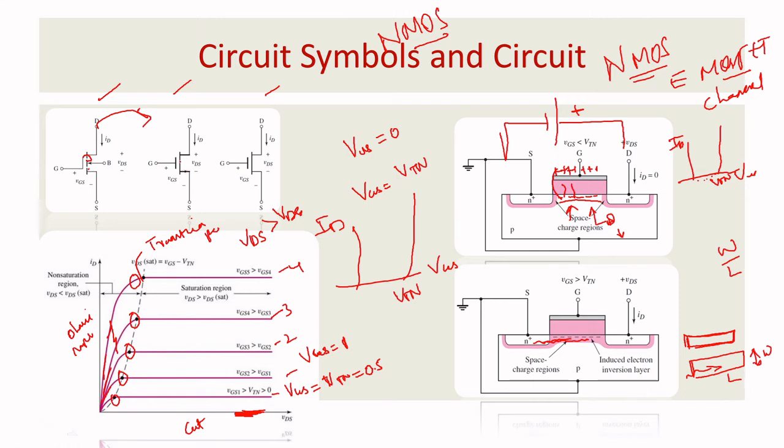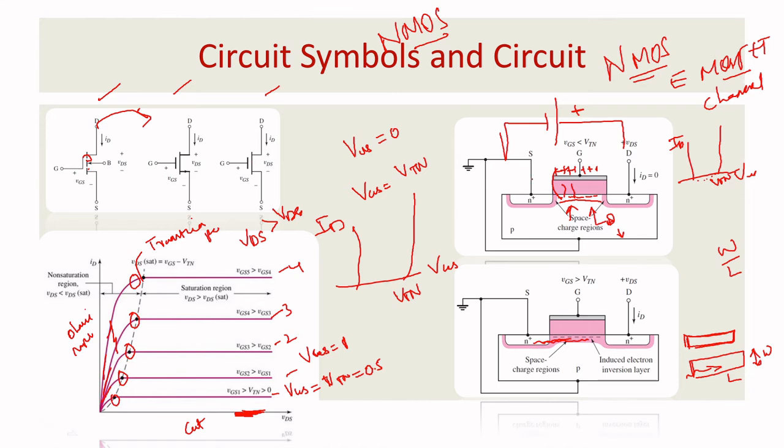And it is representing that when you have a channel here, that will be represented by a dark line. Here there is no channel, so it is represented by a single line, and also here you have a huge impedance, so that is a gap. So the basic understanding: in between the gate and the substrate, you have an oxide. That is the reason why huge impedance is offered in your MOSFET, right?